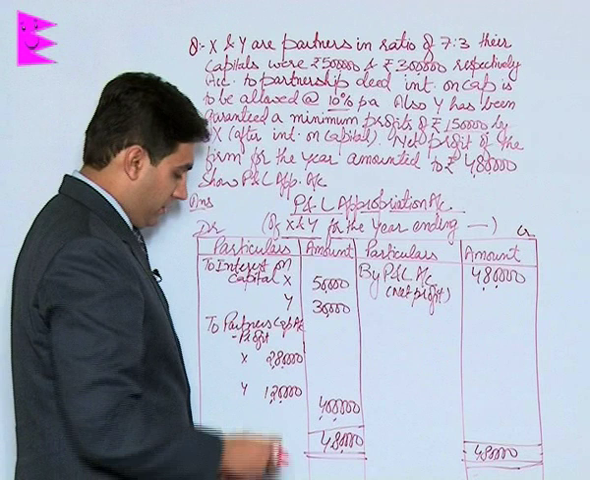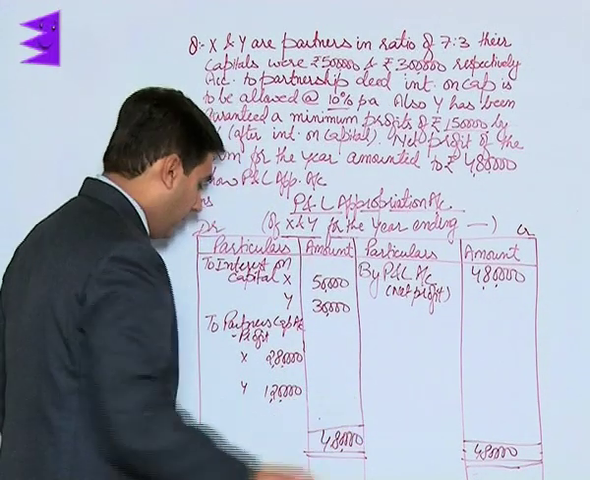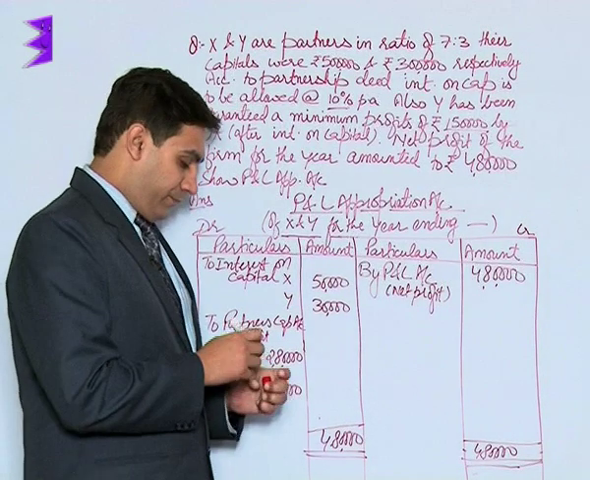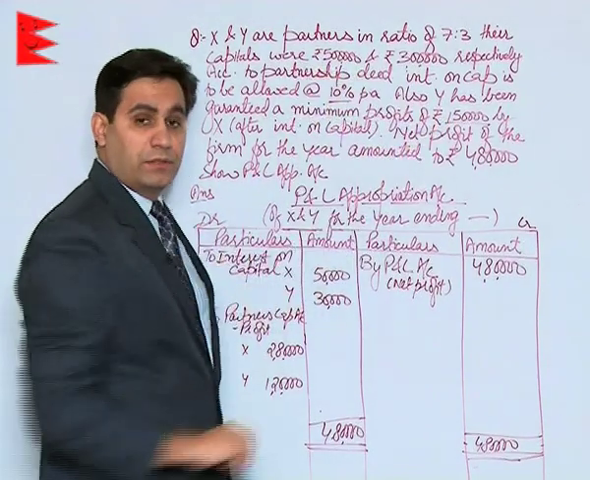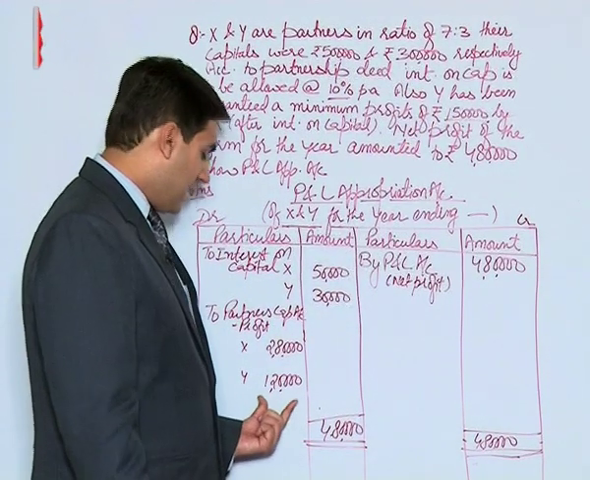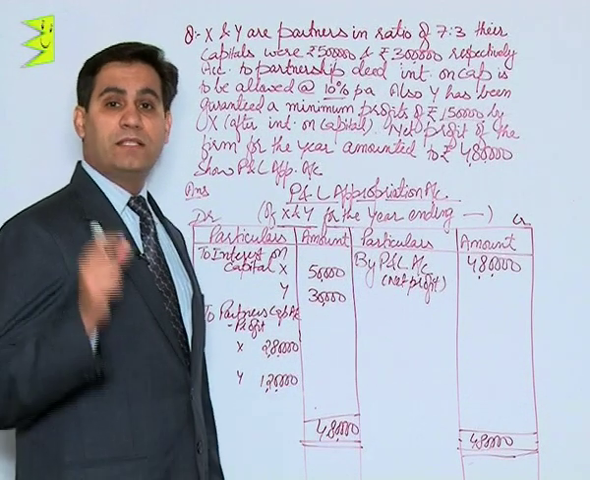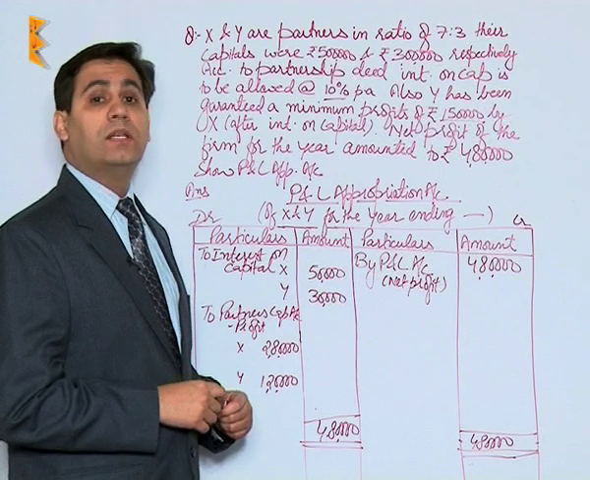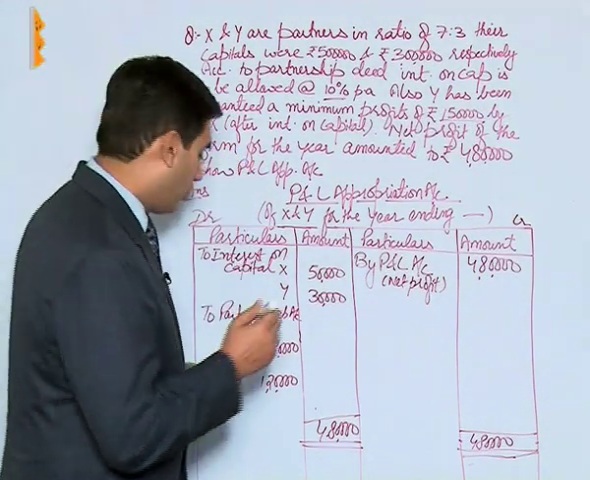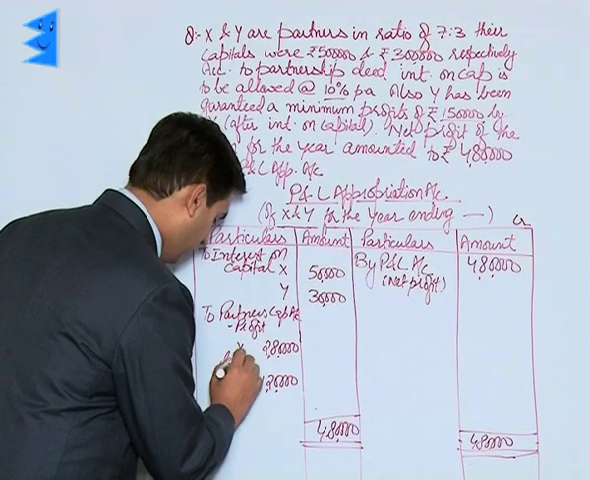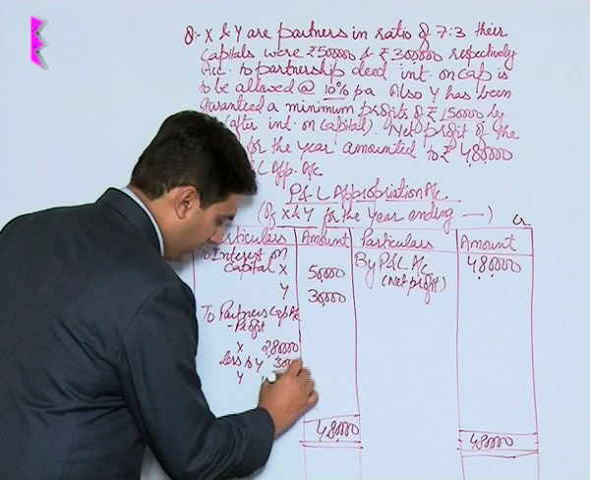Now students, I will just erase this as it was for calculation purposes only. Coming to Y. Y has been guaranteed a minimum sum of rupees 1,50,000. But here Y is actually getting only rupees 1,20,000. That means there is a deficiency of 30,000 and this deficiency has to be met by X. So we will deduct 30,000 out of X, that is less to Y, 30,000.